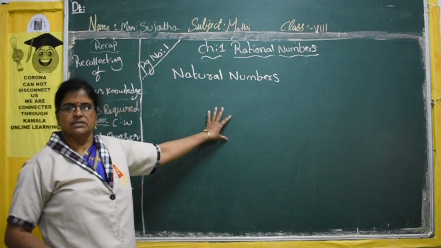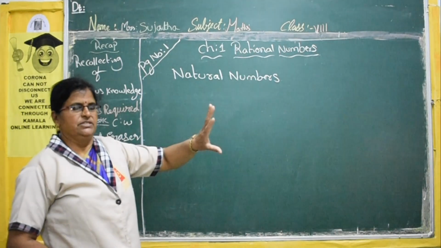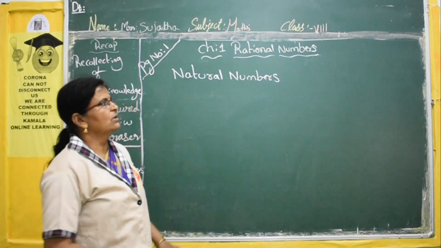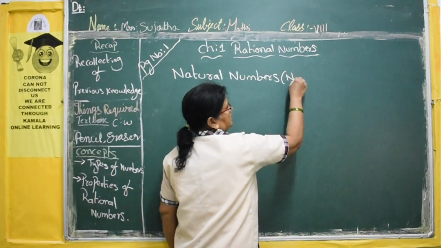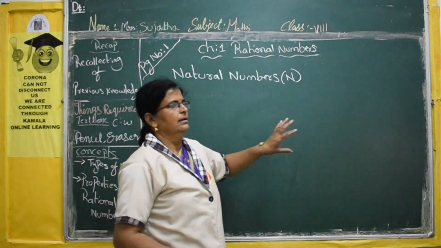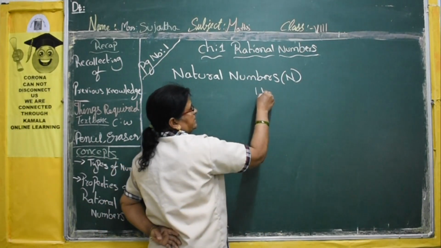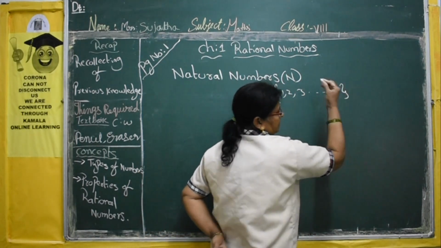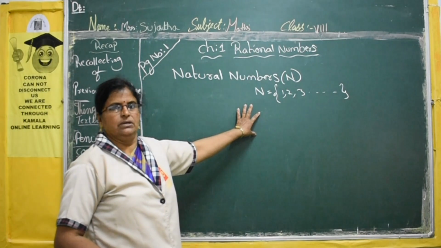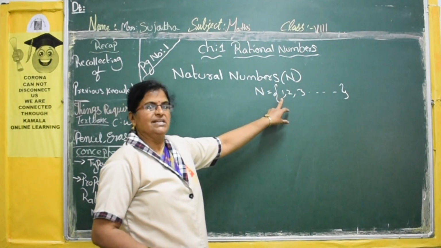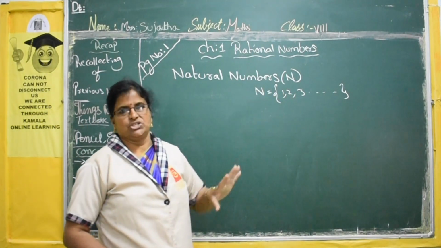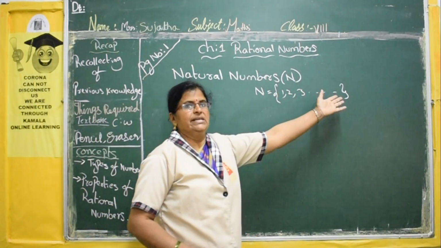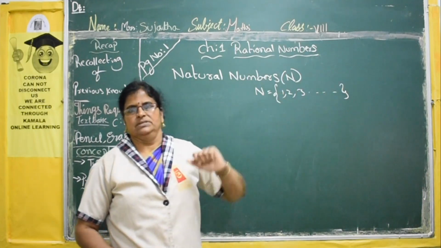These natural numbers start from 1, 2, 3, and so on. The set of natural numbers is indicated with the capital letter N. So this is the set of natural numbers. The 1 is the least natural number in the set. Then what is the highest number? No, we don't know, because the set contains infinite numbers.